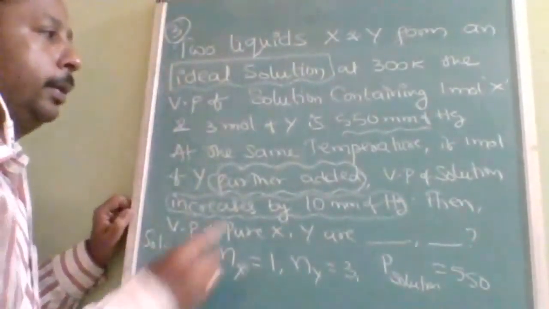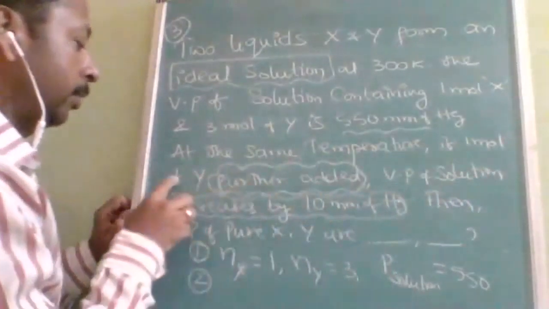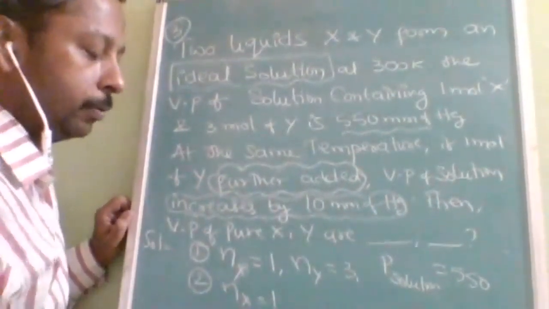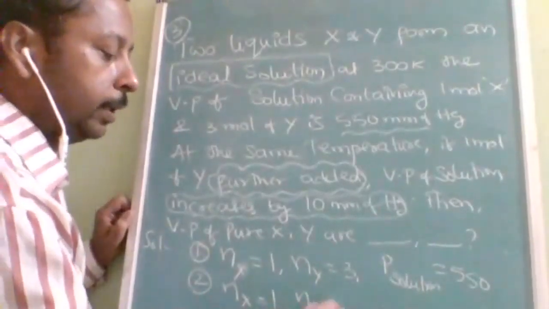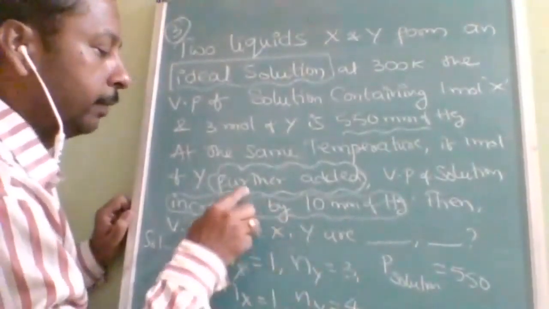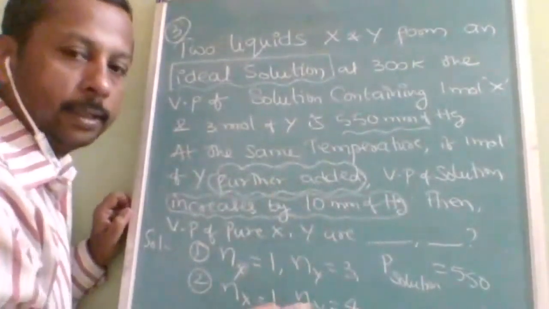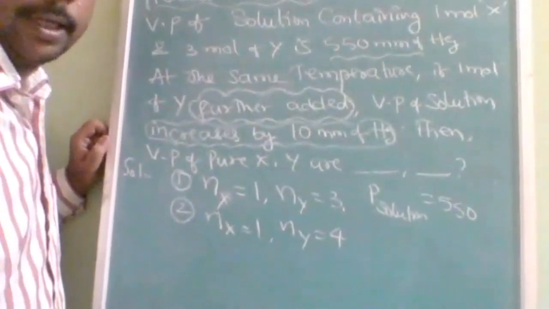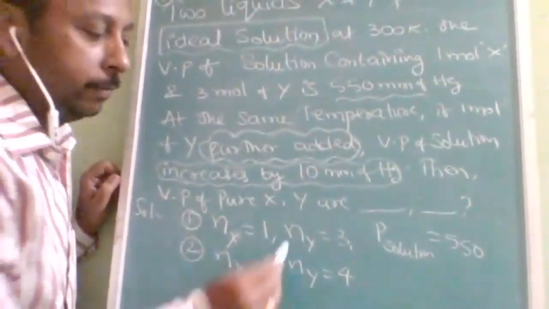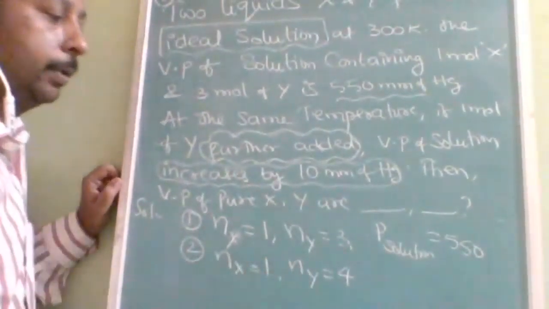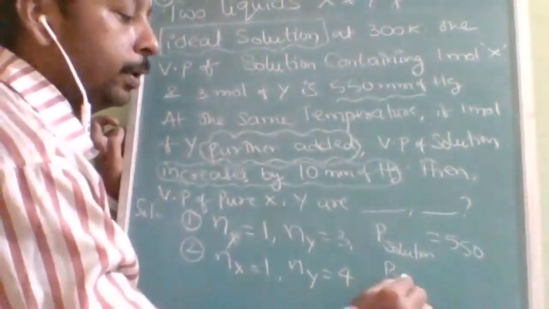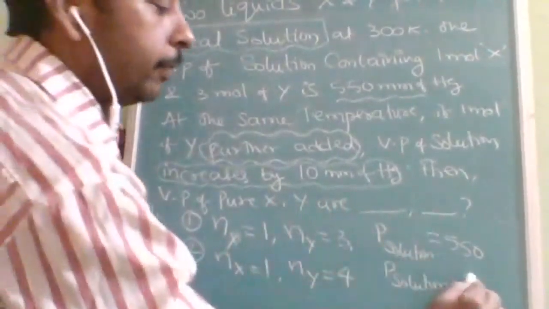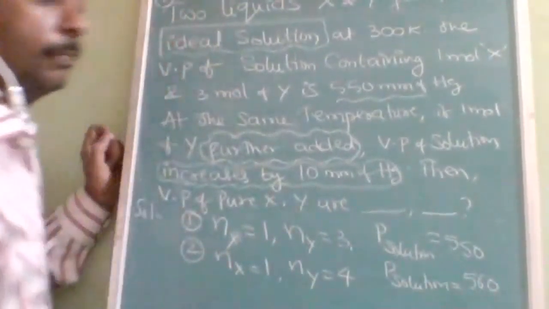Now, if one mole of Y is further added, X is the same, nX is equal to 1, then nY is equal to 3 plus 1. Further added means one more mole is added; whatever is already available, to that you have to add. Then P solution increases by 10, so 550 becomes 560.